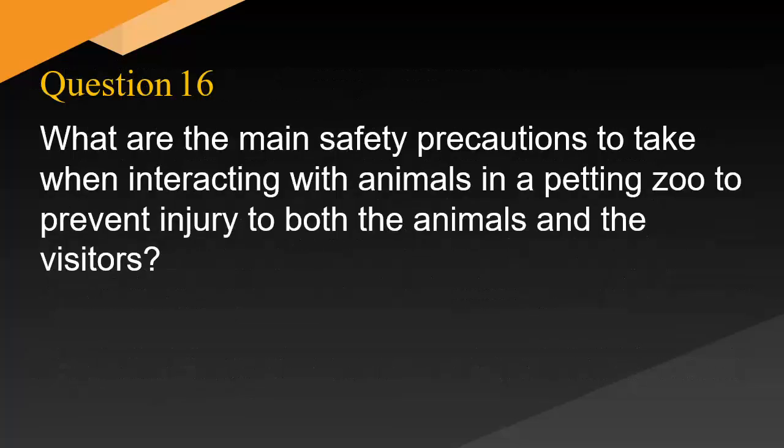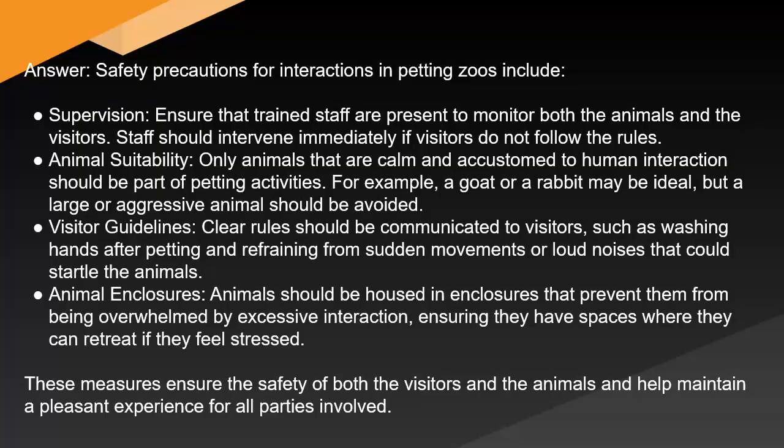What are the main safety precautions to take when interacting with animals in a petting zoo to prevent injury to both the animals and the visitors? Answer: safety precautions for interactions in petting zoos include supervision. Ensure that trained staff are present to monitor both the animals and the visitors. Staff should intervene immediately if visitors do not follow the rules. Animal suitability. Only animals that are calm and accustomed to human interaction should be part of petting activities. For example, a goat or a rabbit may be ideal, but a large or aggressive animal should be avoided.